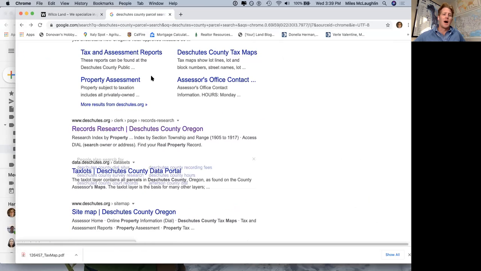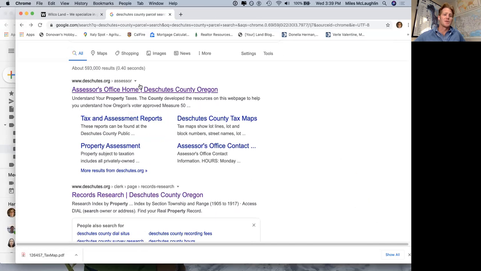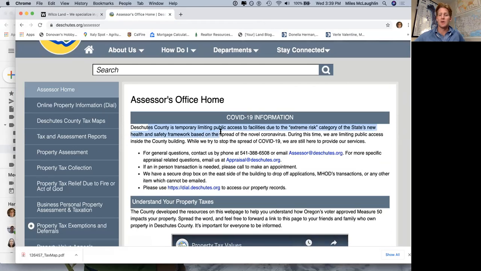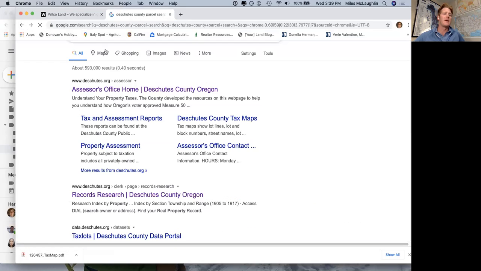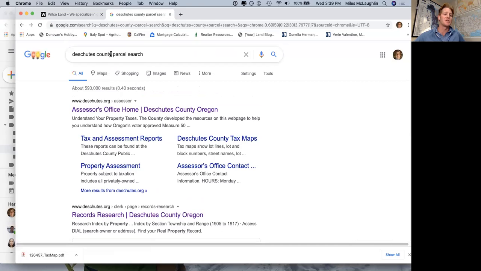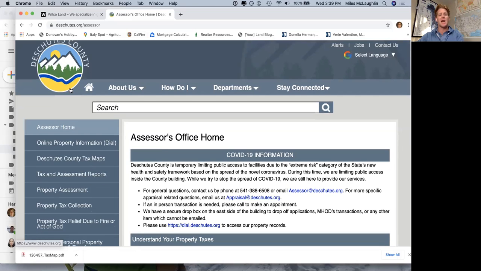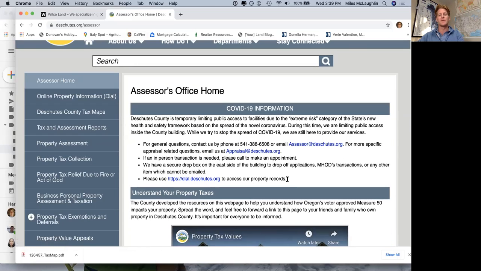So again, Deschutes County parcel search. Let's try the assessor's home. Deschutes County is limiting, and so on. Please use this to access our property records. Something you maybe could have typed in for a better search, Deschutes County property records, could have been better. So we'll go right back into this. You're kind of playing around with Google using different keywords, parcel search, property lookup, things of that nature. You're playing around in this county website till you find some property records.